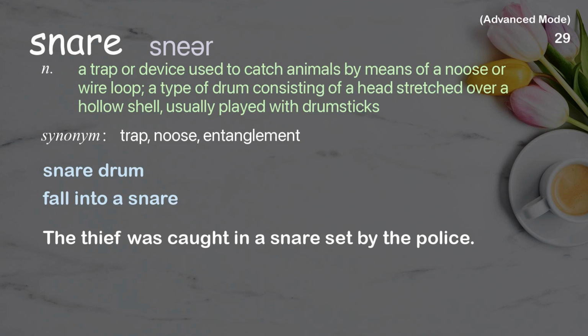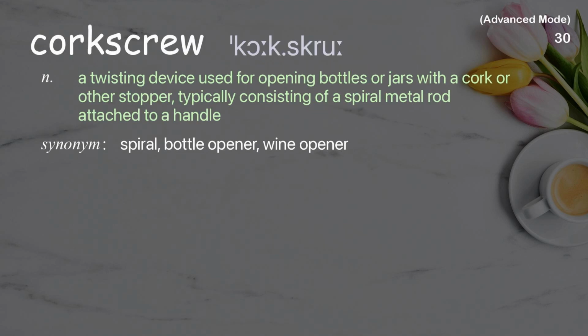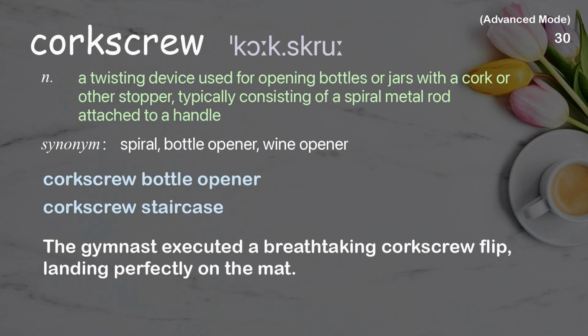Corkscrew. A twisting device used for opening bottles or jars with a cork or other stopper, typically consisting of a spiral metal rod attached to a handle. Examples: Corkscrew bottle opener. Corkscrew staircase. The gymnast executed a breathtaking corkscrew flip, landing perfectly on the mat.